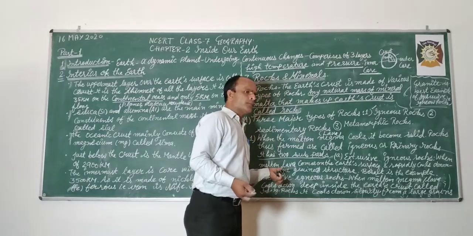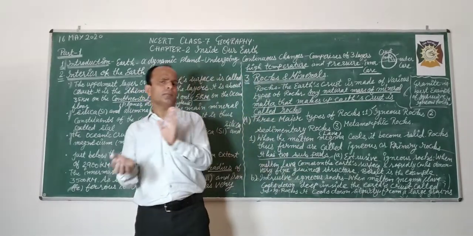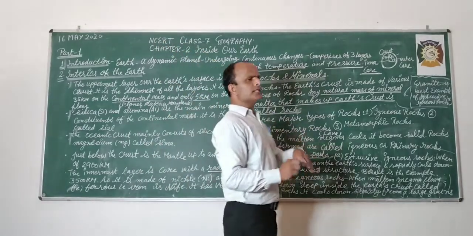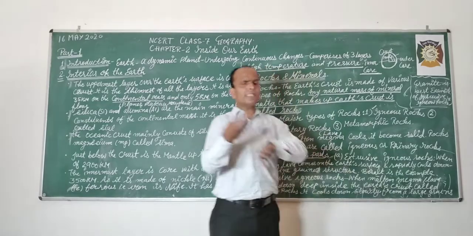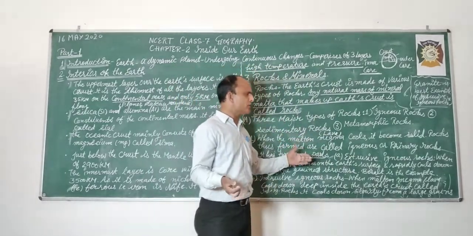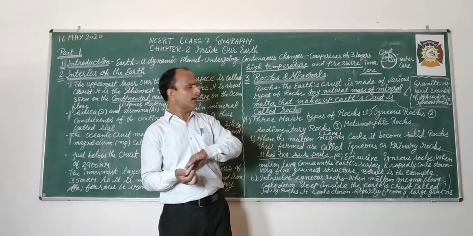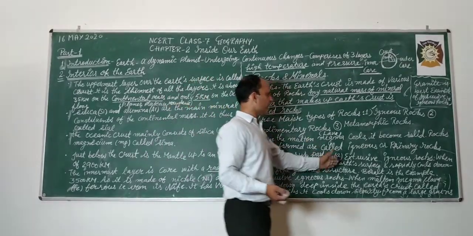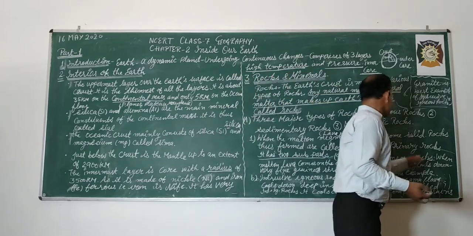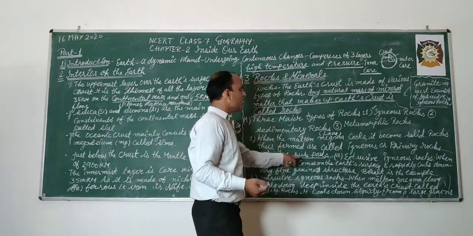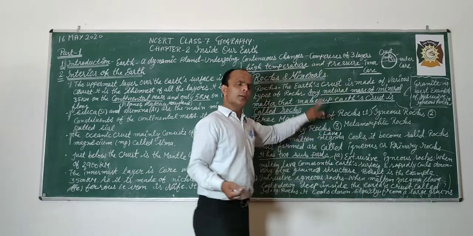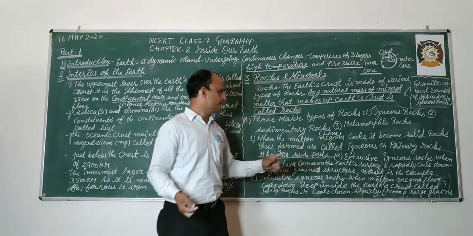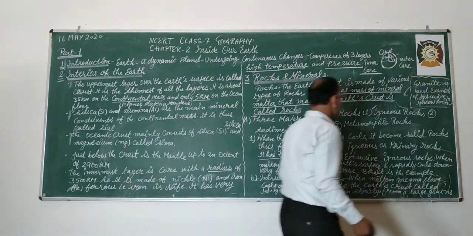intrusive igneous rocks. Okay, extrusive means बाहरी, intrusive means आंतरिक, जो बाहर से रिलेटेड हो, और intrusive means आंतरिक. So what are extrusive igneous rocks? When molten lava or magma comes onto the earth surface and rapidly cools down.